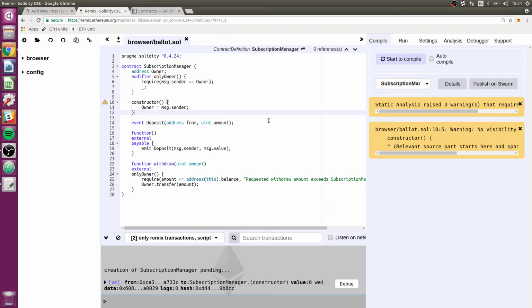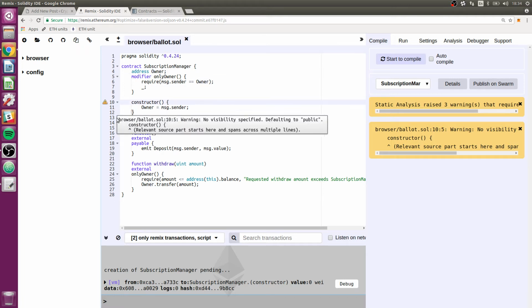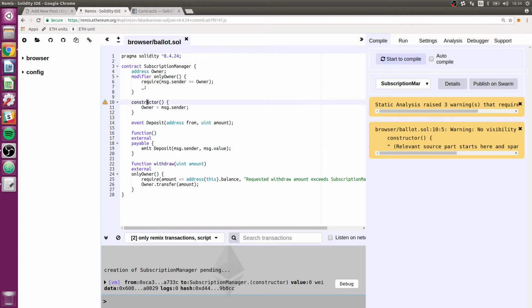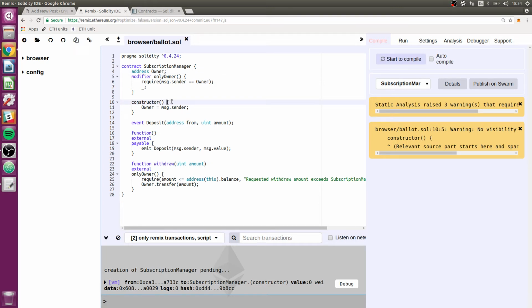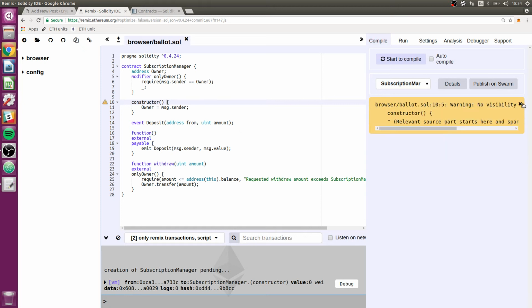Okay, let's compile it. I have a warning saying that no visibility specified. Just like last time, I'm not going to put the visibility in here because it does default to public, which is what I want. And I don't think it makes sense for a constructor to have any other visibility. So to me, putting public in there just seems kind of redundant in some way. If anybody can think of a good argument for putting it in there, please let me know. But until I hear that, I'm not going to be doing that. So compile, got some static analysis, and got that warning, which we're going to ignore.